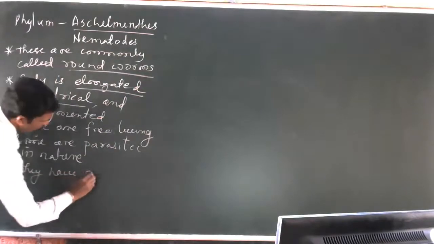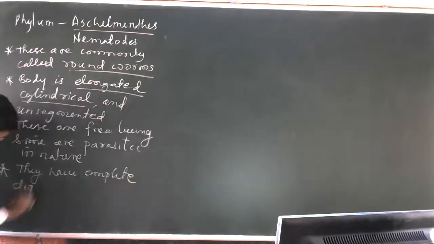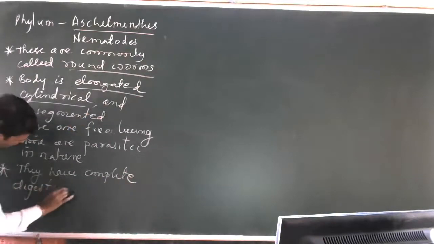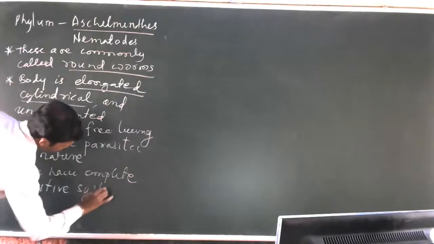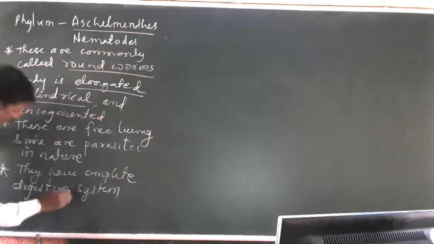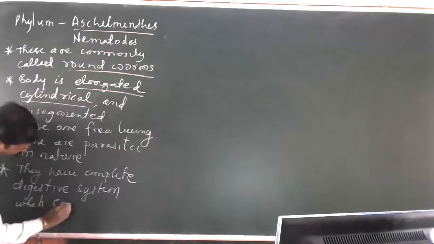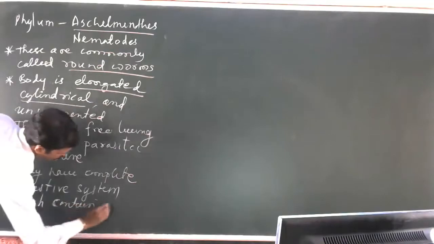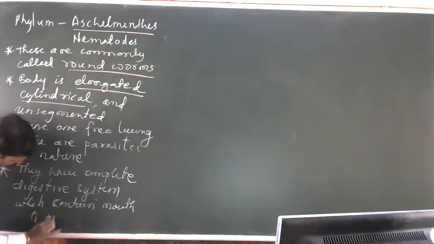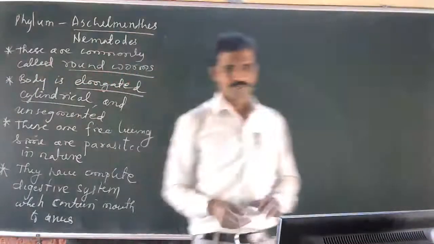They have a complete digestive system, which contains mouth to anus. All the parts of the digestive system are present. Understood?